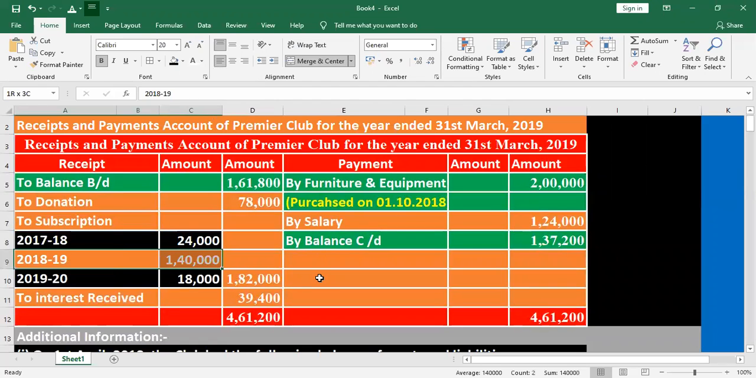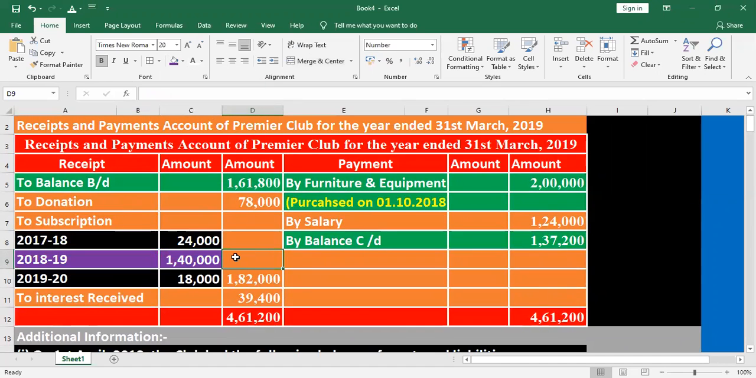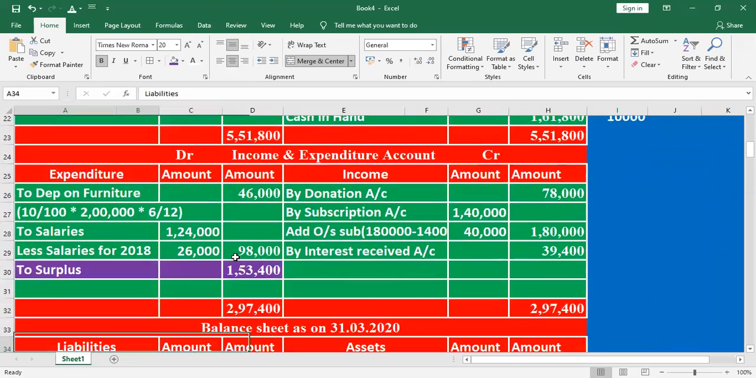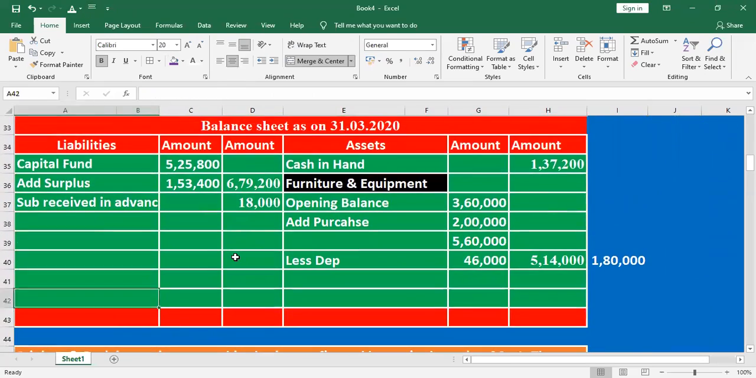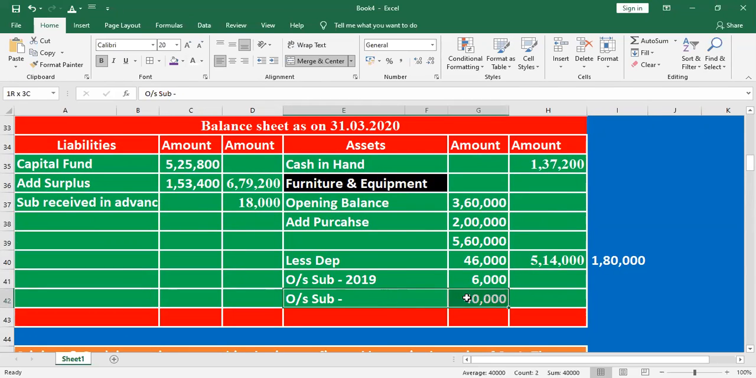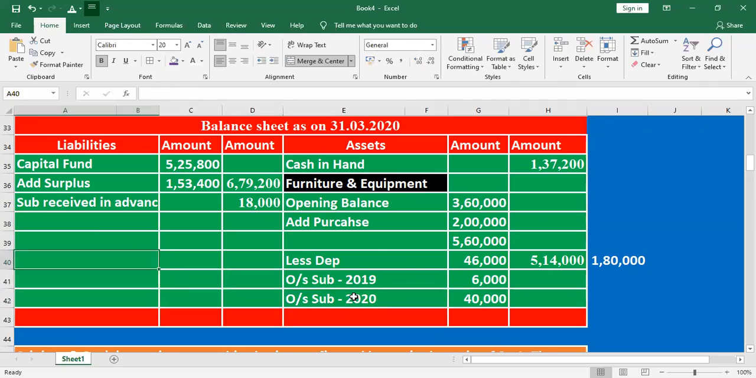Out of 1,80,000, look at the receipt and payment account. For the current year, we received only 1,40,000. Total subscription due is 1,80,000 but we received 1,40,000. The outstanding is 1,80,000 minus 1,40,000. We have the right to collect the money, that's why it is mentioned here. Outstanding subscription 40,000 in the year 2020. Then one more piece of information they have given.